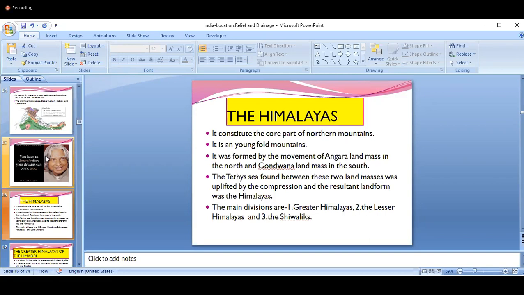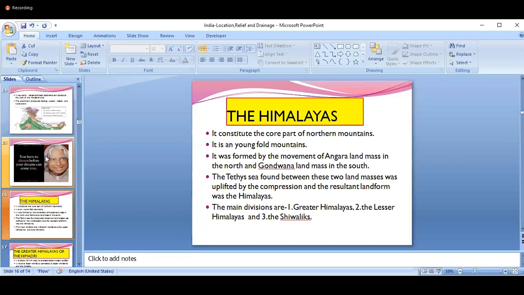Yes. So when the Angara landmass and the Gondwana landmass collide, the sea in between, okay, between the two landmasses, there was a sea called the Tethys. So the sediment in the sea was uplifted by the compression, and the resulting landform was the Himalayas. So the sediments were uplifted and formed the landmass, and it is in folds, and that's why this is called the fold mountains. So the Himalayas are also called the fold mountains.